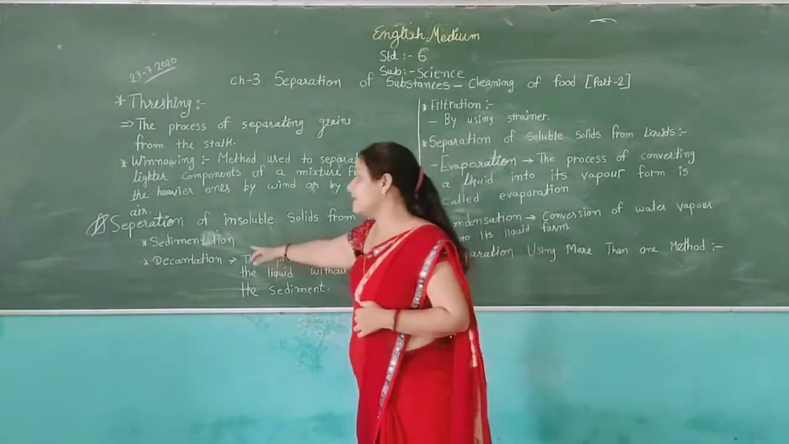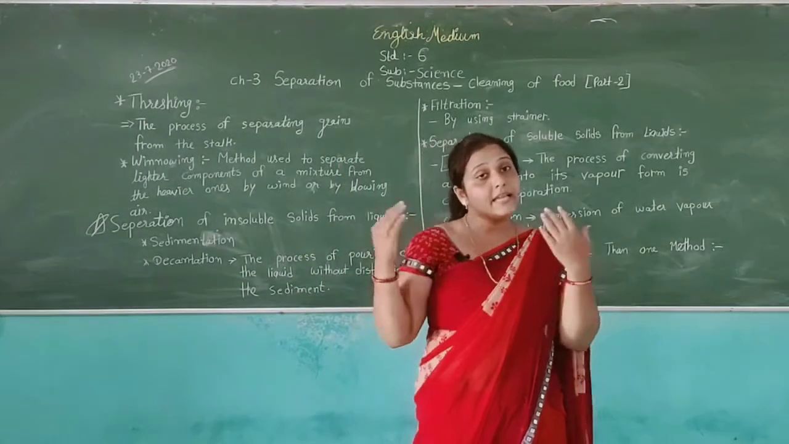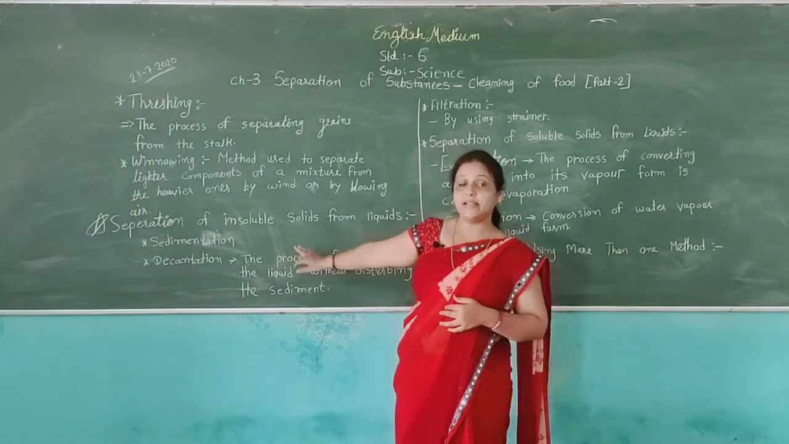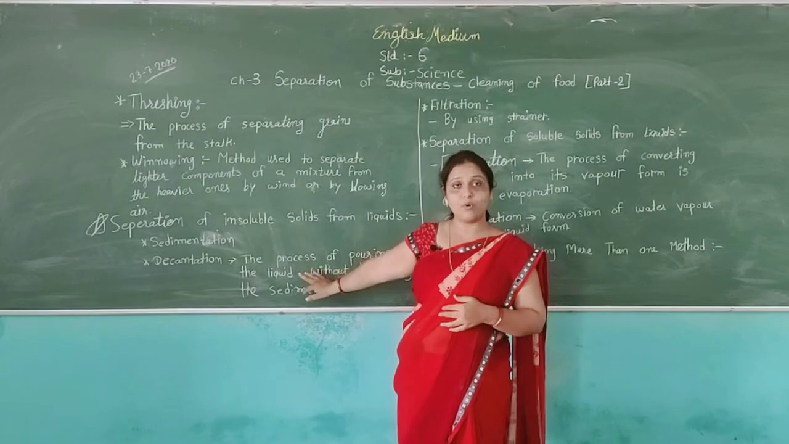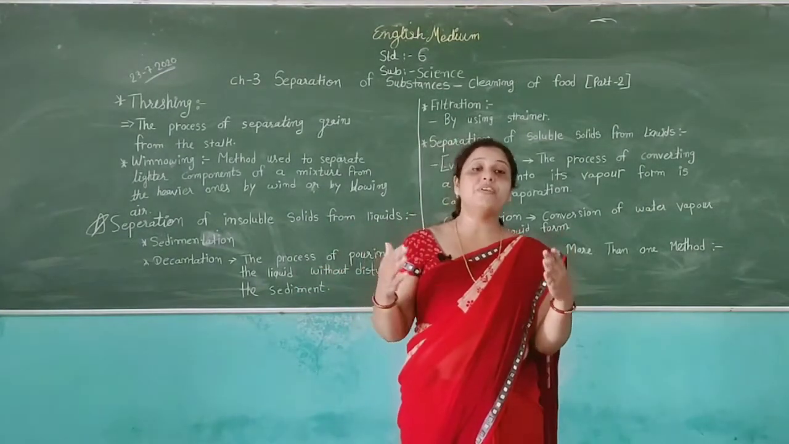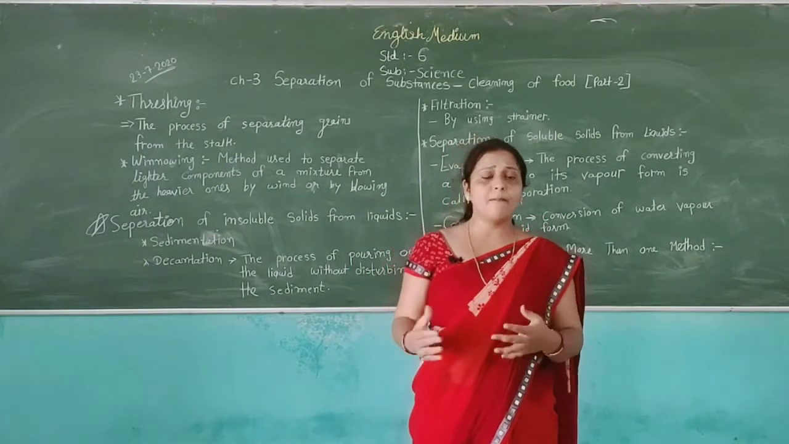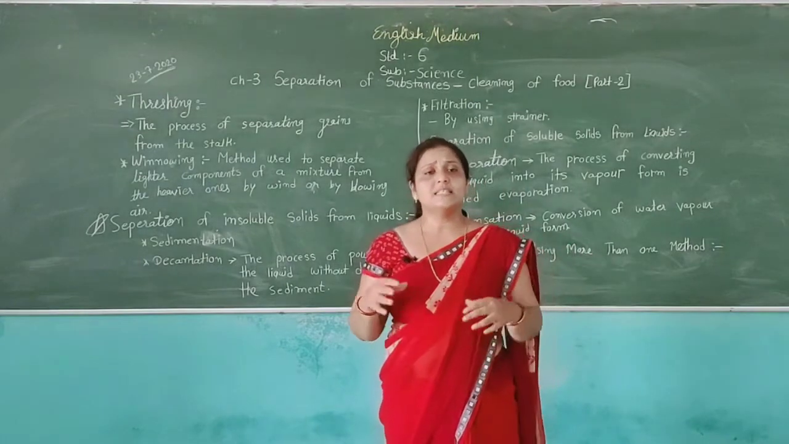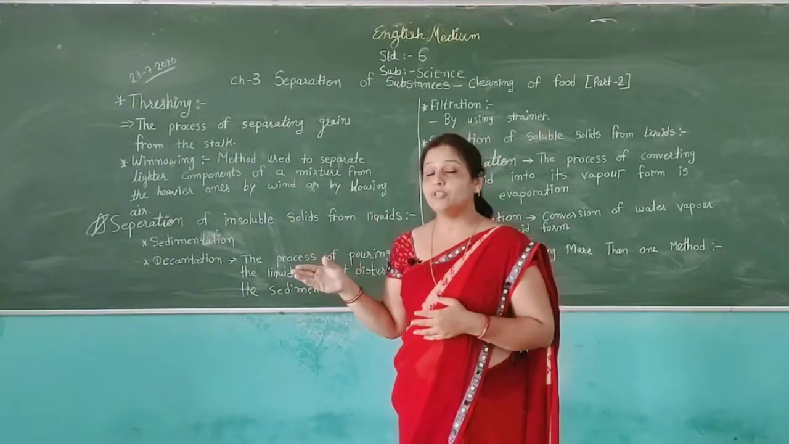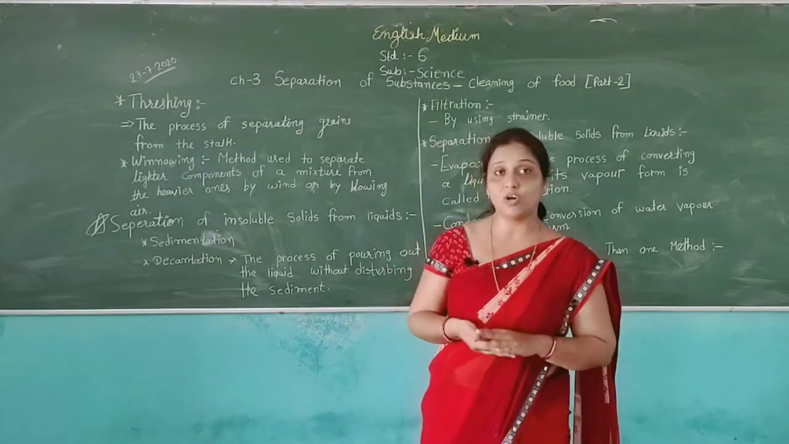The first method is sedimentation. Using sedimentation, we can separate insoluble substances from water. In sedimentation, you can see we have a mixture of water and insoluble substances. For example, you have almost certainly seen at home your mother, when she wants to make rice, first wash the rice and put the rice in water.